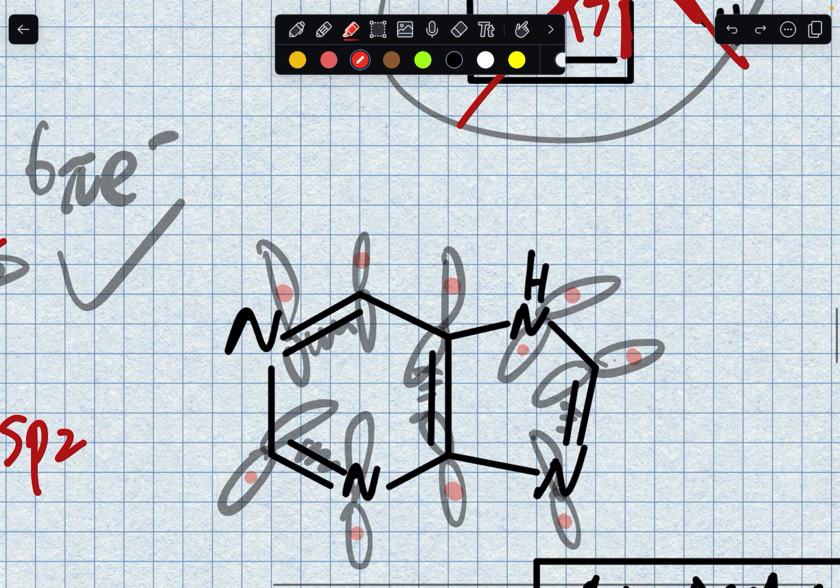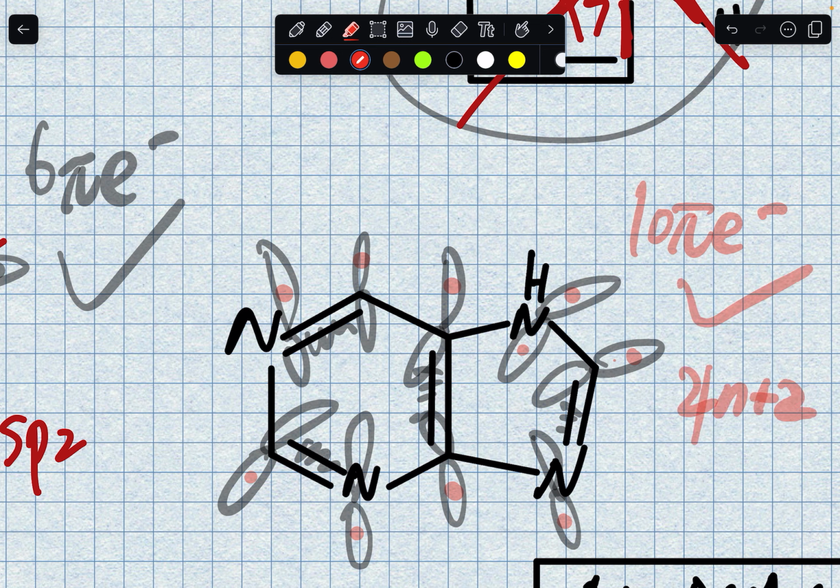So how many do I have? 1, 2, 3, 4, 5, 6, 7, 8, 9, 10. 10 pi electrons. This is aromatic. 4n plus 2, when n equals 2, this gives us 10. And it's fully conjugated, it's cyclic, it's perfect. And then does that molecule look familiar to you? It should, because it really looks similar to some DNA bases, the A and the G. They're the purines that have 2 rings instead of a pyrimidine that has 1 ring. So this really looks like A and G.